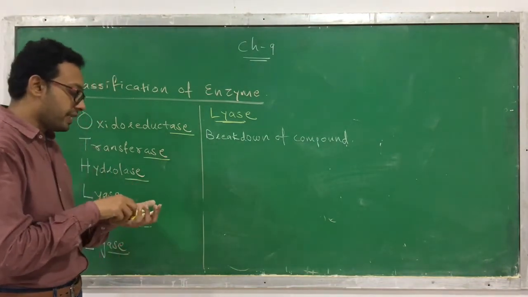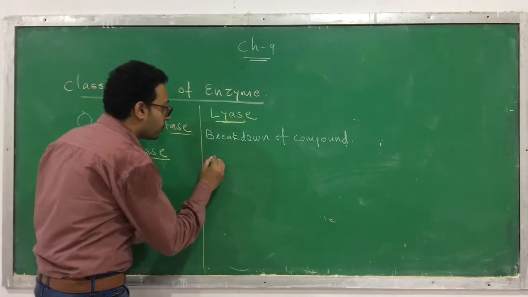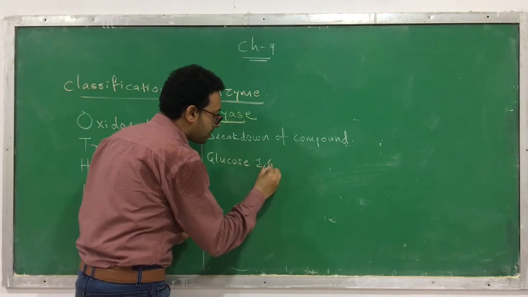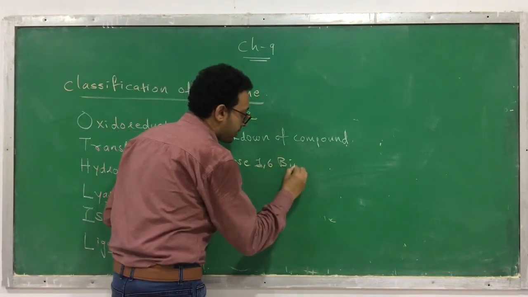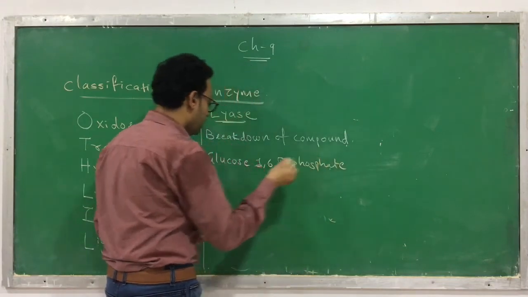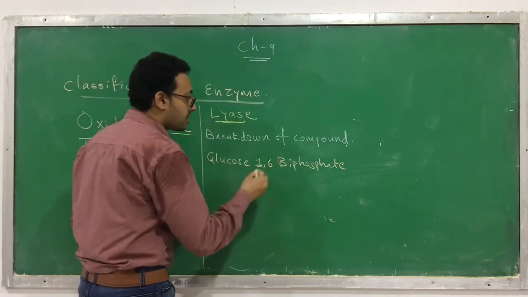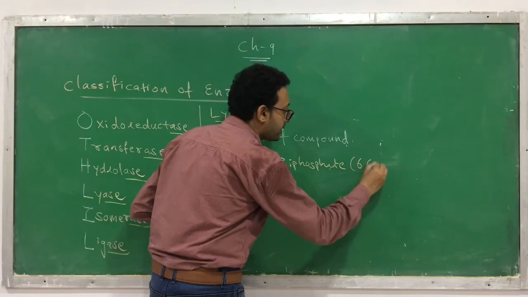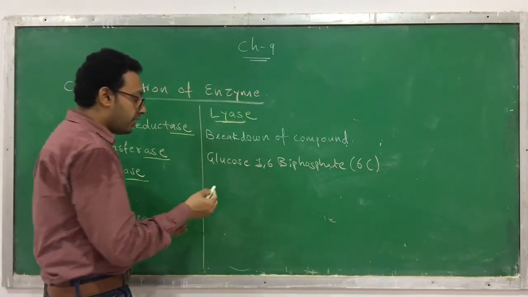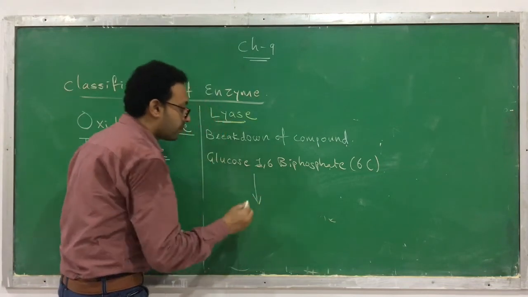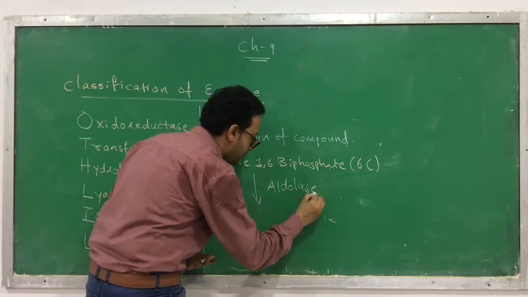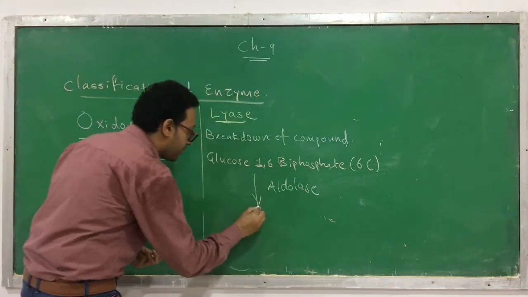Okay, let's see one example. That's a glucose 1,6-biphosphate. Okay, now you know that how many carbon it has. Glucose 1,6-biphosphate has 6 carbon. How many carbons are present? 6 carbon. Now this molecule, it got broken down with the help of an enzyme called as aldolase. It gets broken down, and after breaking, what is going to be formed?